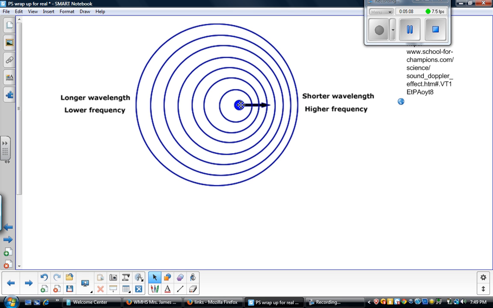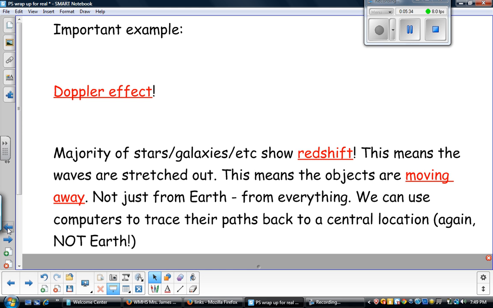Remember, if we have an object that's moving while it emits waves, the waves in front of it are getting squished together, which means they have a shorter wavelength and a high frequency. The wavelengths behind them are getting stretched out, which means that they have a longer wavelength and a lower frequency. And when we learned about this with sound, we talked about how this would change the sound of, say, a race car as it went past you. Well, the same thing happens with light.